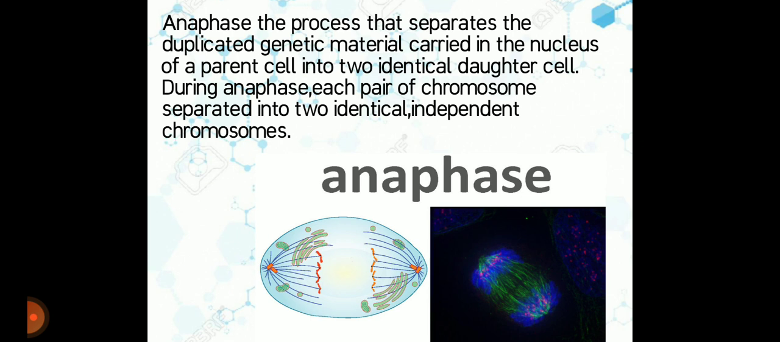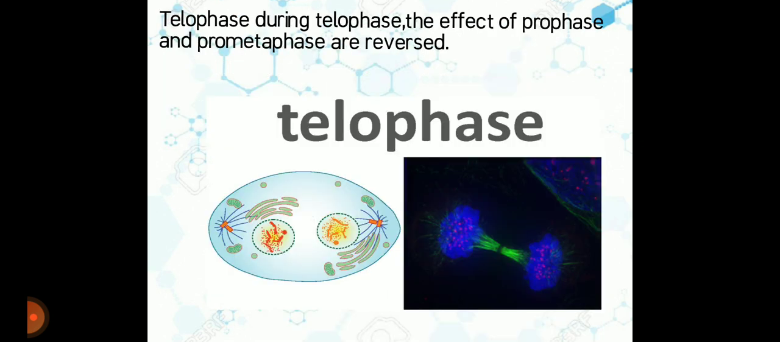And we have Anaphase, the process that separates the duplicated genetic material carried in the nucleus of the parent cell into two identical daughter cells. During Anaphase, each pair of chromosomes separates into identical independent chromosomes. And we have Telophase. During Telophase, the effects of Prophase and Prometaphase are reversed.